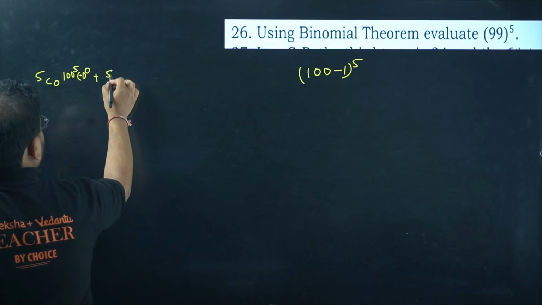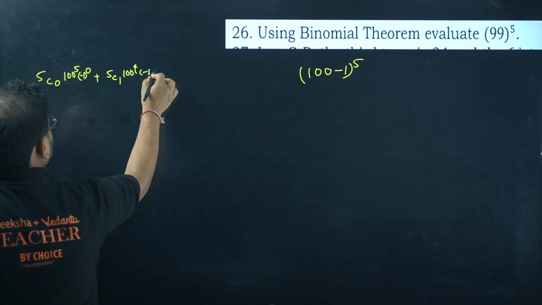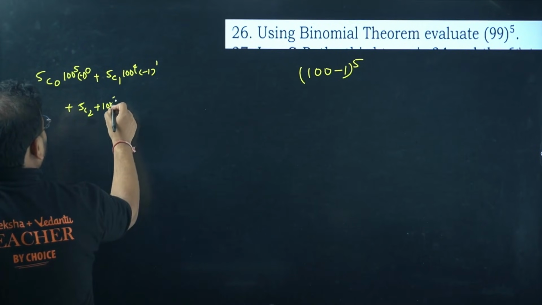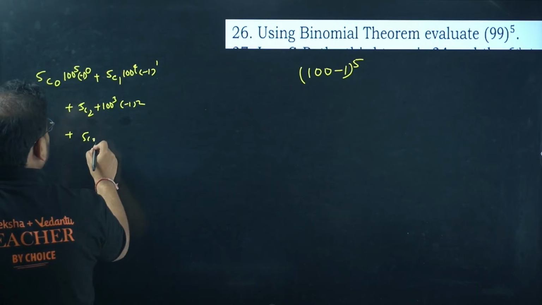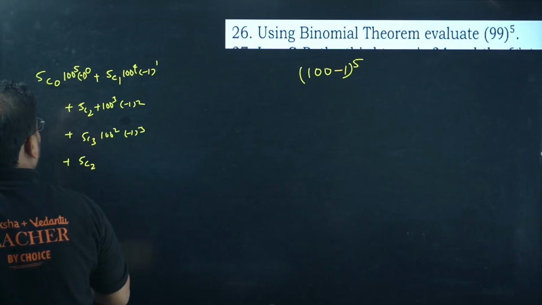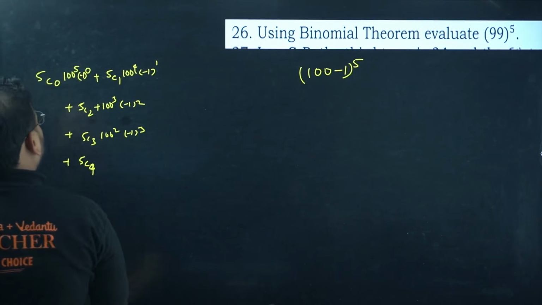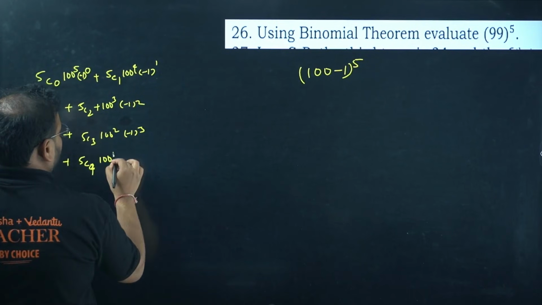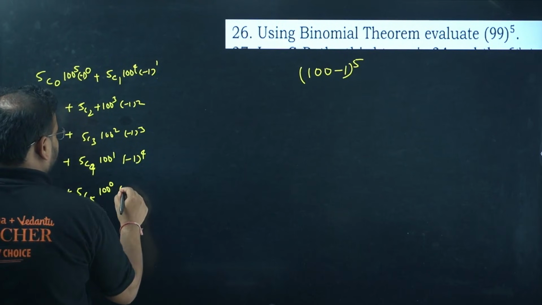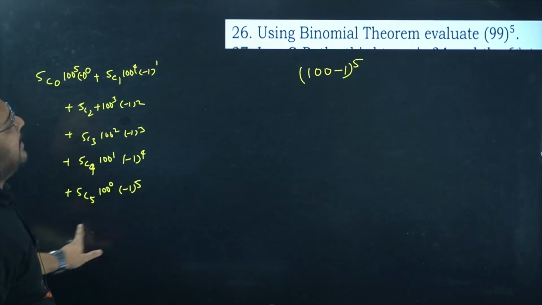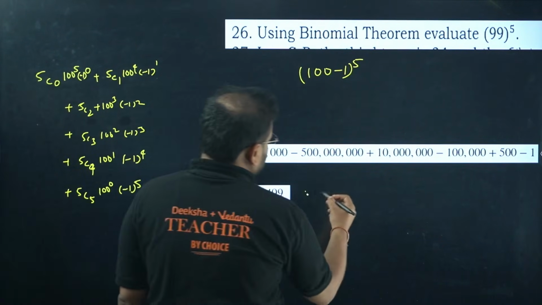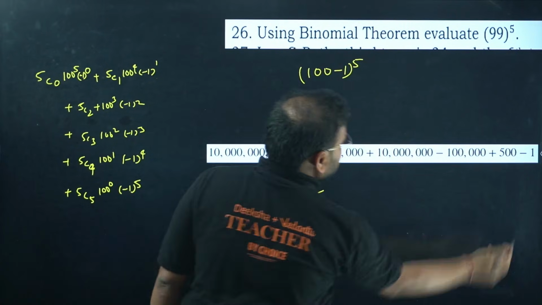Then you'll have 5C1, 100 power 4 minus 1 power 1, plus 5C2, 100 power 3 minus 1 square, 5C3, 100 square minus 1 power 3, 5C4, my bad, 0, 1, 2, 3, 4, 100 power 1 and minus 1 power 4, and we have 5C5, 100 power 0 and minus 1 power 5. And that's your answer. You get this value actually when you do this. Your answer will come something like that. Please check, guys. 1, 2, 3, 4, 5, 6 terms.